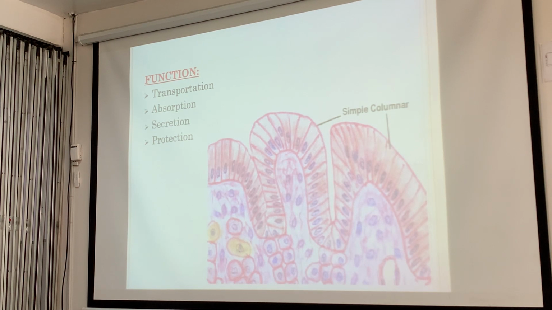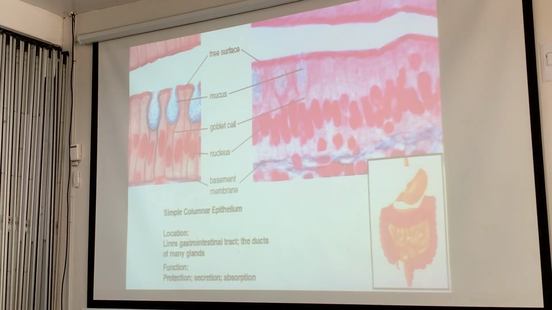They're very abundant actually, because we have long intestines. Therefore, transportation, absorption, secretion, and production. So this is how it is. Take a look. Basically, the nuclei are aligned. Not perfect, but still aligned.